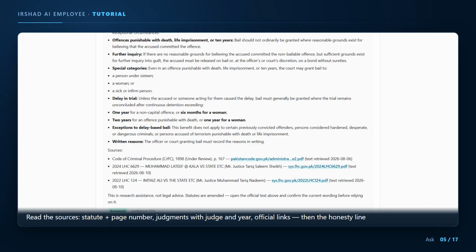Below the sources there is a line that says, "This is research assistance, not legal advice. Statutes are amended, open the official text, and confirm the current wording." Take that literally. And notice the label, answered, with a confidence figure. When that label says otherwise, you will see it clearly.